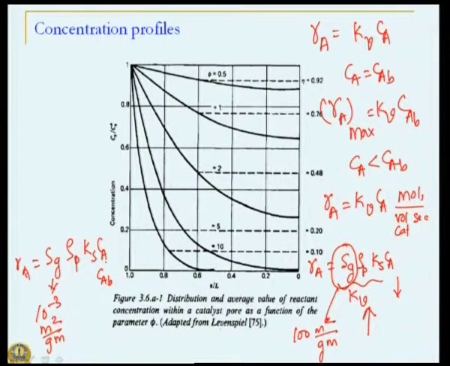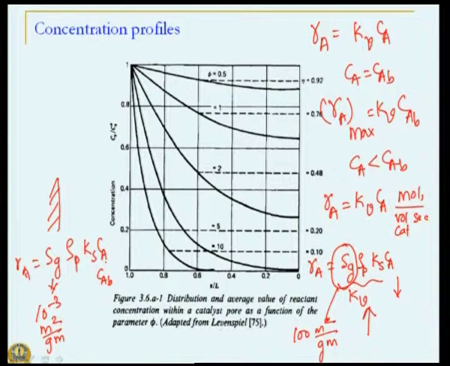Compare this 10 raised to minus 3, when the reaction occurs only on the surface, that is the catalyst is non-porous, vis-a-vis when it is porous and reaction can occur inside. And that is the reason why we have a porous catalyst, not a solid block of catalyst.